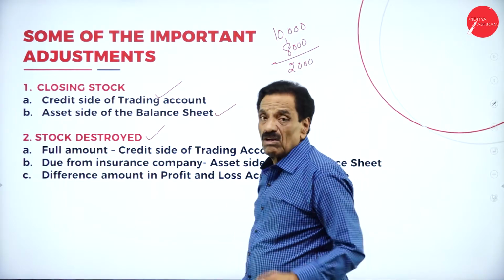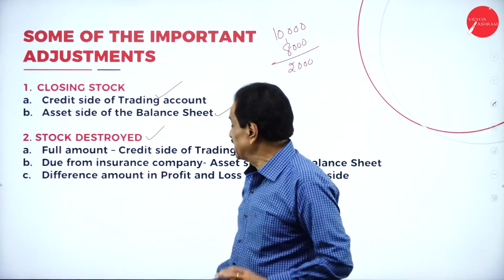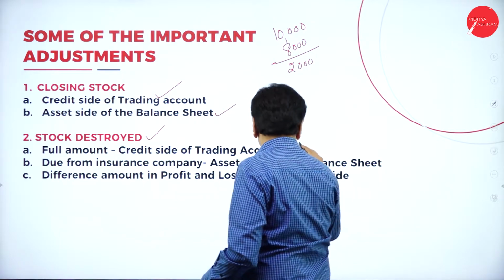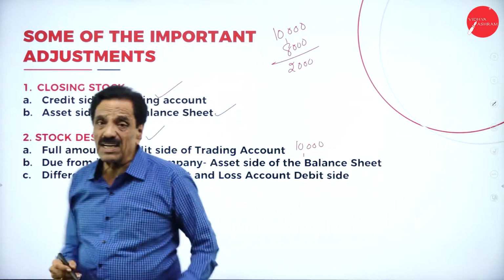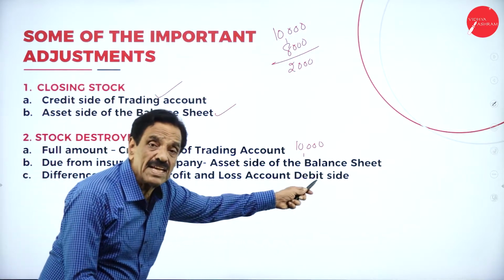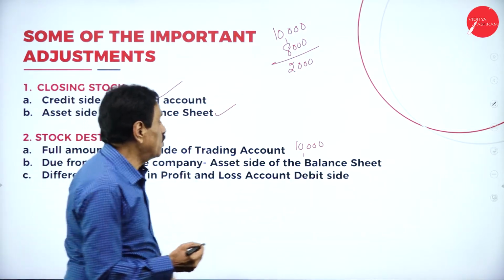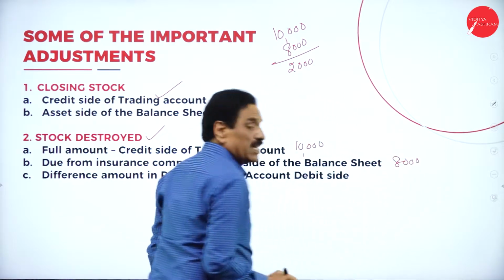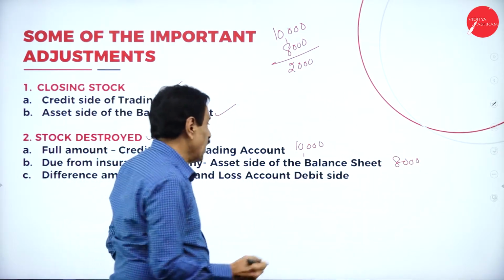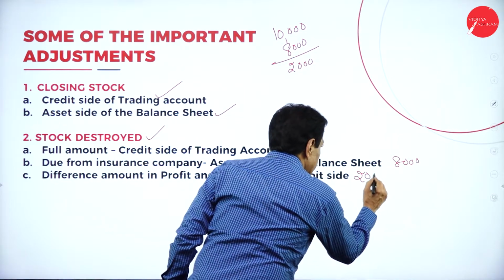The full amount, 10,000, comes in the trading account. The 8,000 due from the insurance company is on the asset side of the balance sheet. The difference, 2,000, goes to the profit and loss account debit side.